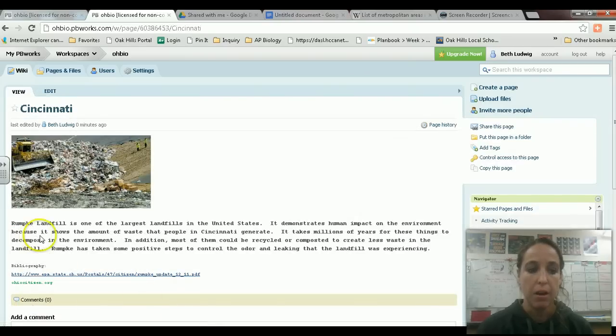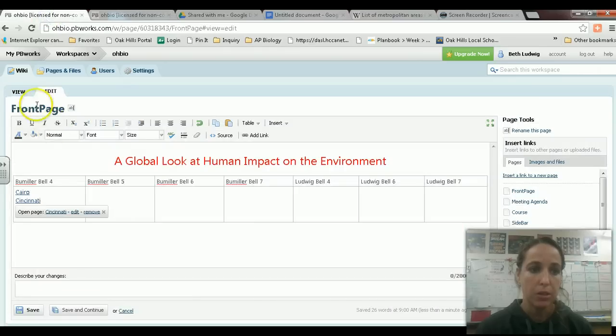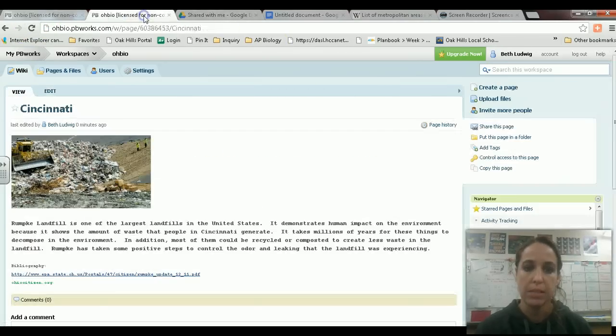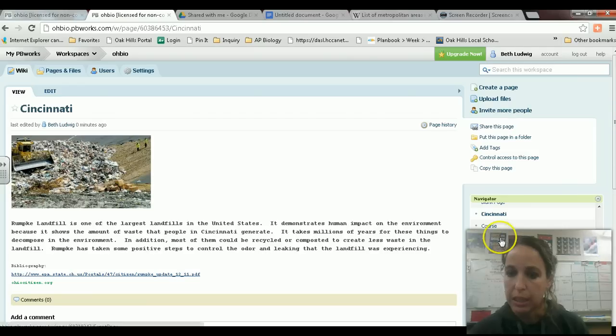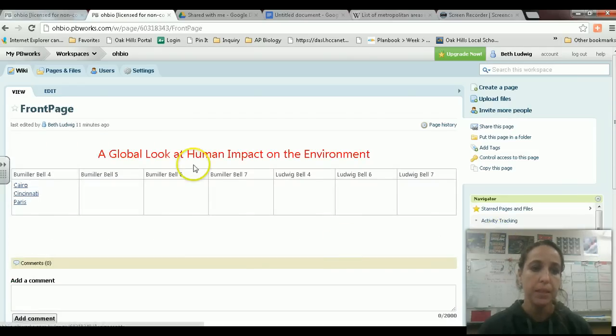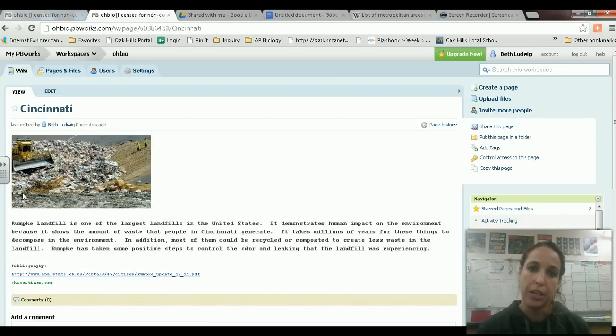Okay, so now I have completed my page, right? Then if you go back to your original page, the front page, you can do that one of two ways. It automatically populated it for me, or over here on this side, where the navigator is, you can come down and click on front page. It'll take me back to here, and then if you click on Cincinnati, the page that you created came up. So that's the first part of what you have to do.